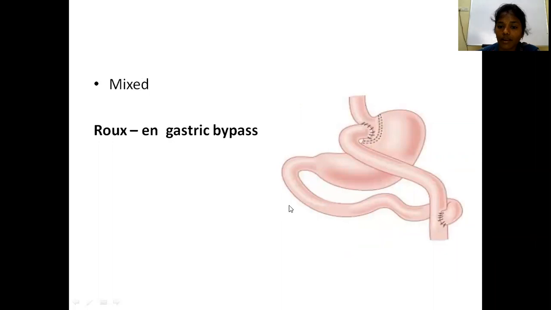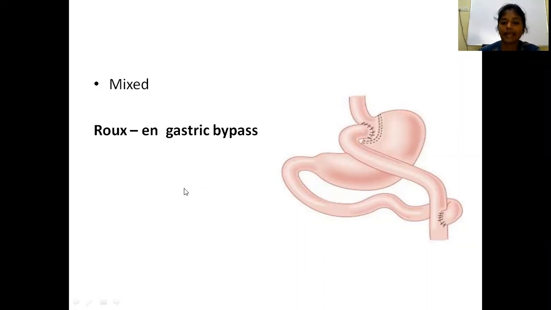See, here you are creating a bypass. You are bypassing a part of the stomach. This is the small stomach pouch. From here, the food will enter here. So you are bypassing this large part. This type of surgery, Roux-en-Y gastric bypass, is an example of the mixed type. Mixed means both restrictive, with the small size, and also malabsorptive. That is Roux-en-Y gastric bypass.